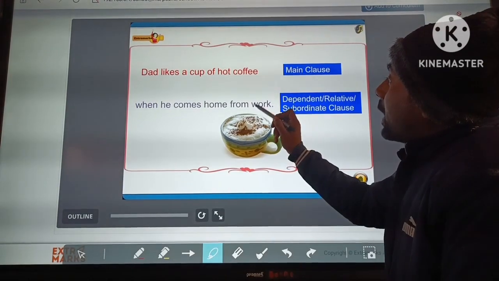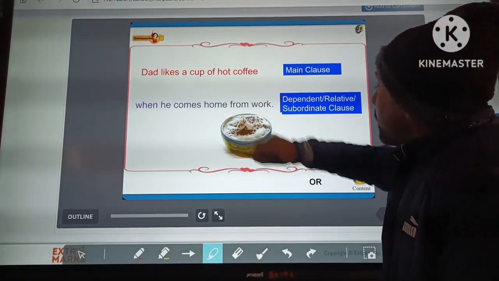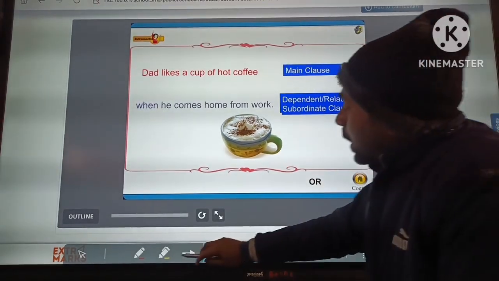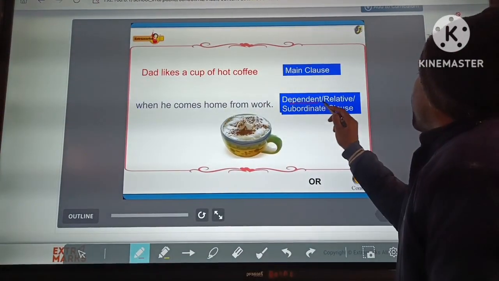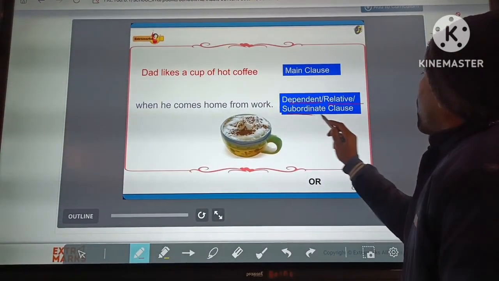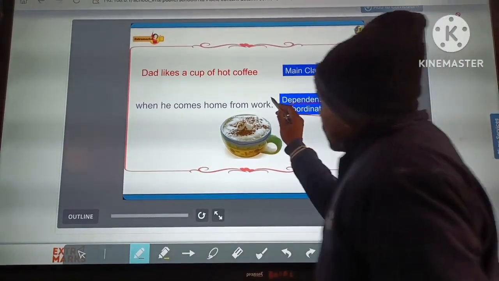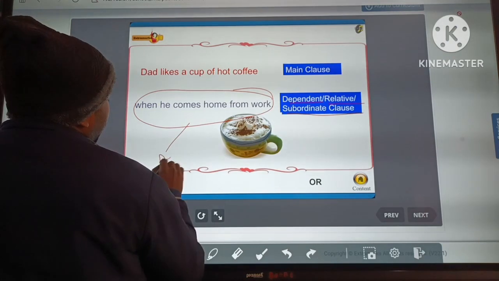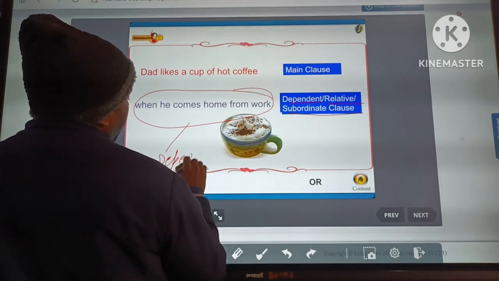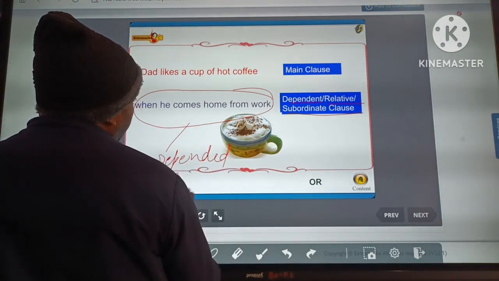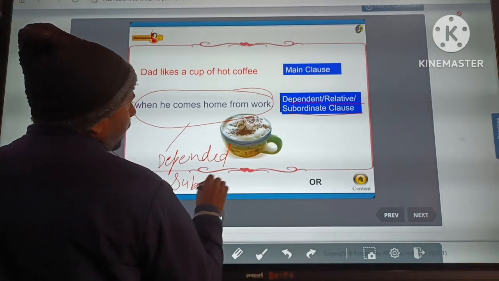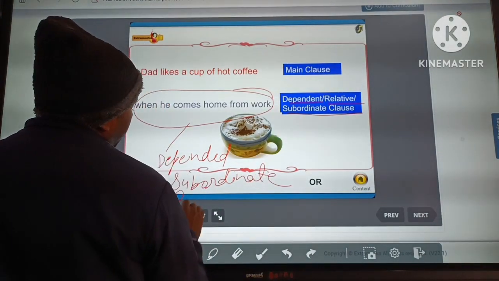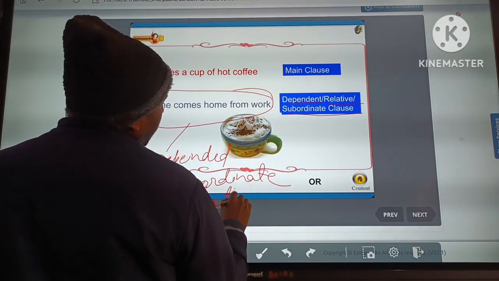It is a dependent clause. Okay, you can see here it is a dependent or the relative or the subordinate clause.